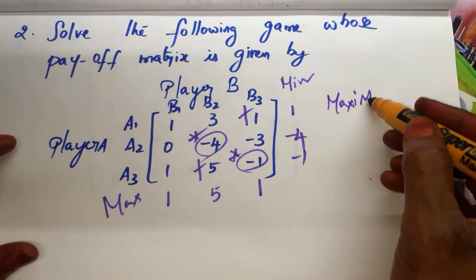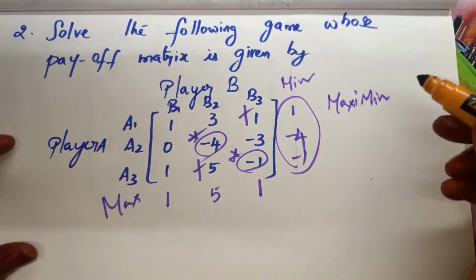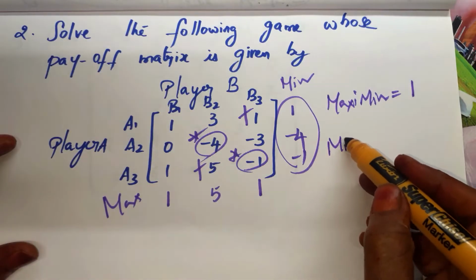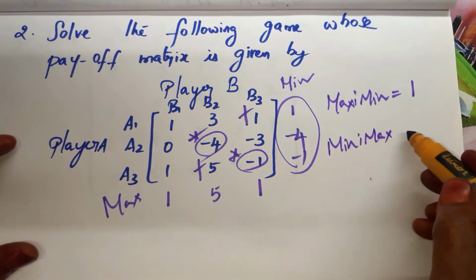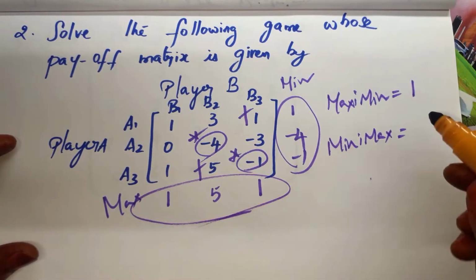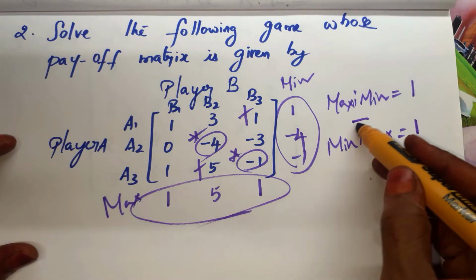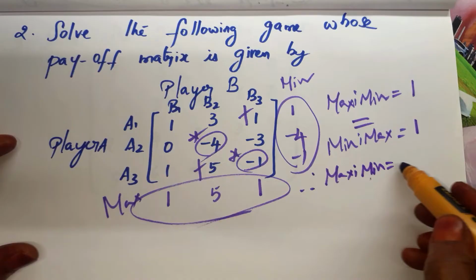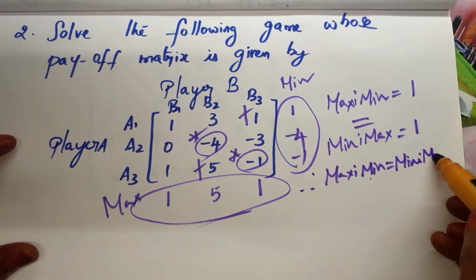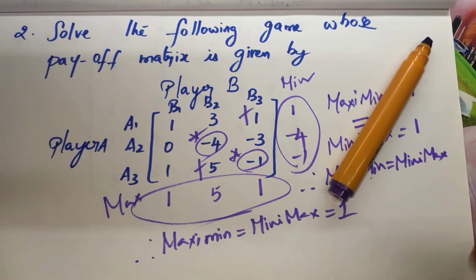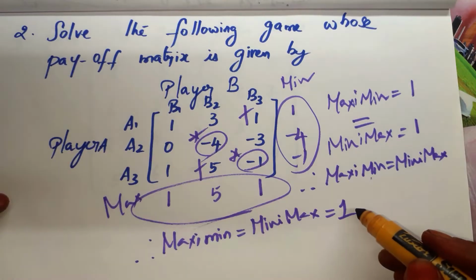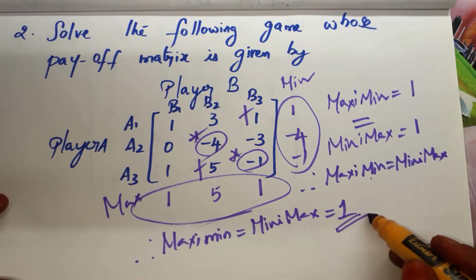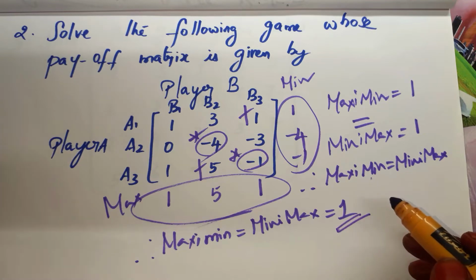Maximin means out of the minimums we have to take the maximum. Maximum is 1. Minimax means out of the maximums we have to take the minimum, 1. Both are equal, therefore Maximin equal to Minimax. Therefore, Maximin and Minimax are both equal to 1. Right. So the value of the game is confirmed. Value of the game is 1.